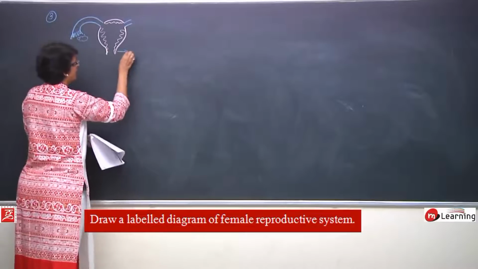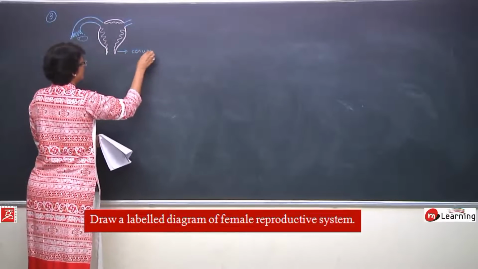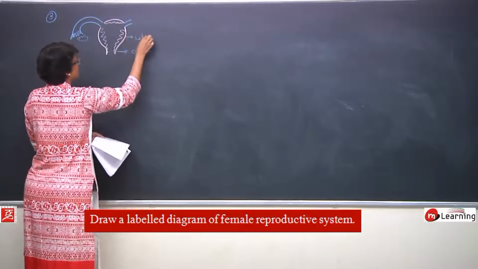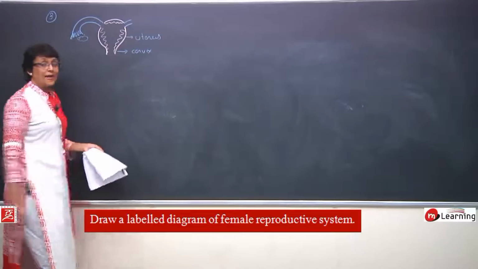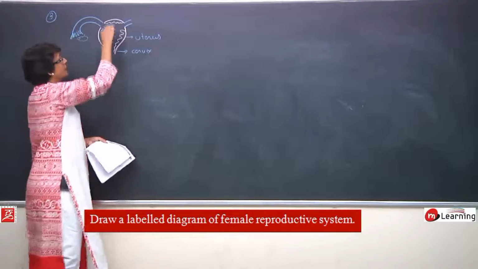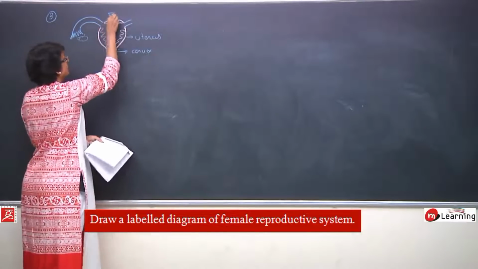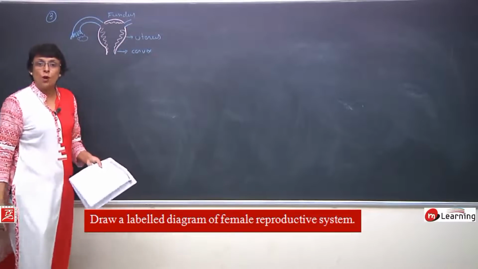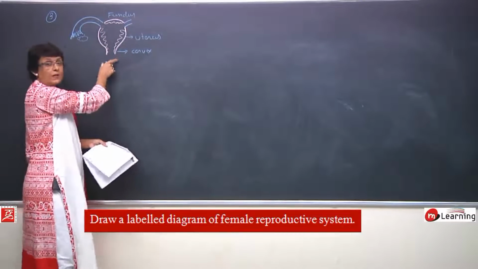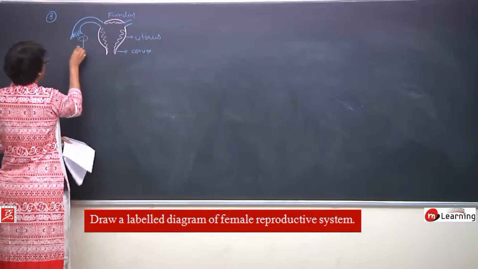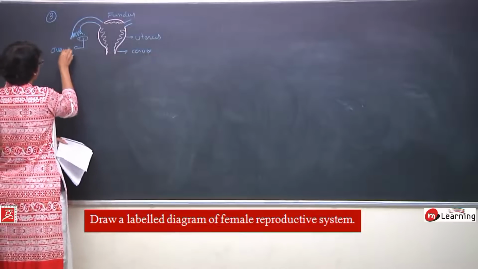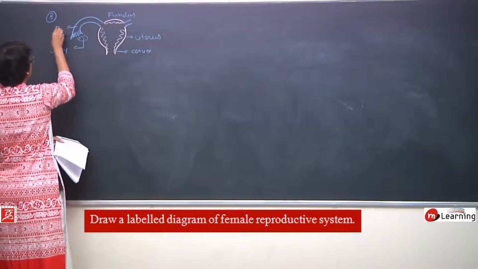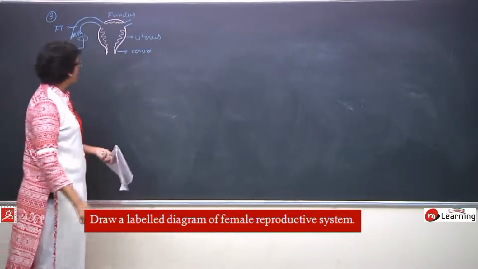This part is known as the cervix. This is the uterus. And when we make the diagram, we have to label all the parts. The upper part is called the fundus. This middle part of the uterus is the body part, and this narrow part is the cervix. And this gland is the ovary, and this is the fallopian tube.